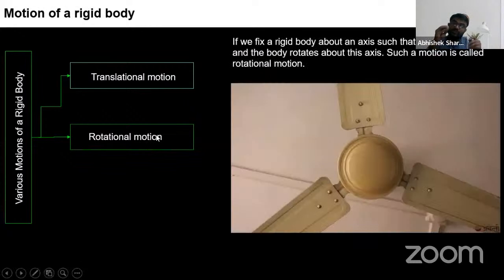So if we fix a rigid body about an axis, like a fan, such that the axis is fixed and the body rotates about the axis, such a motion is rotational motion. The rigid body is a fan, and it is showing pure rotational motion. So if I switch on this video, you can see what is happening. The fan will be moving now.